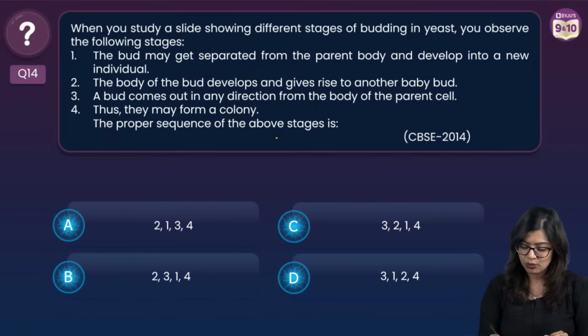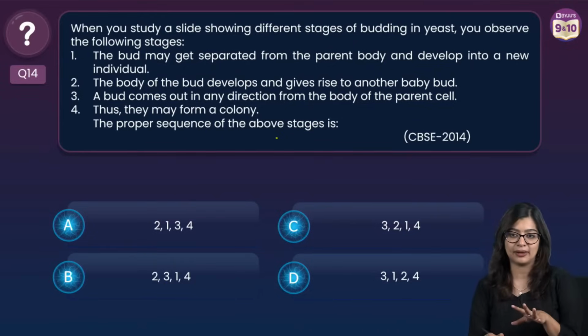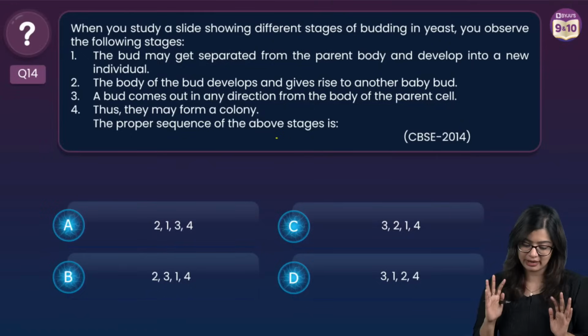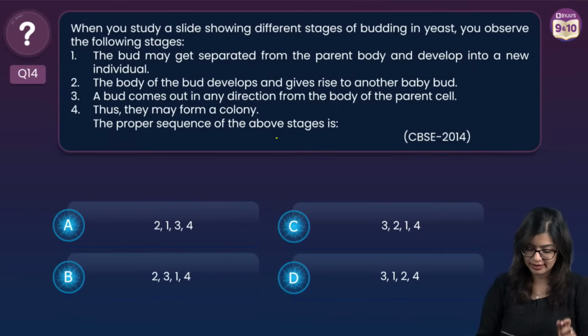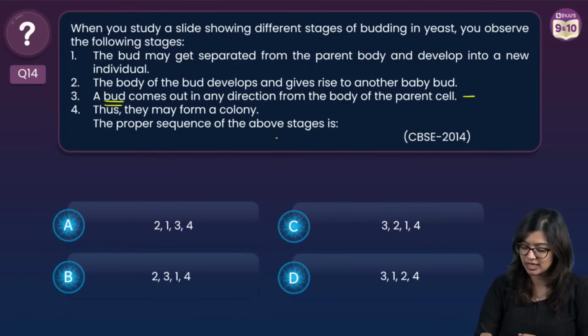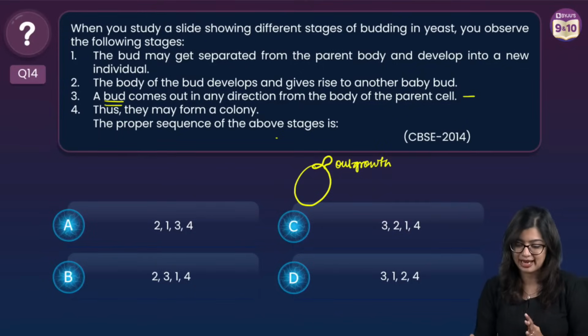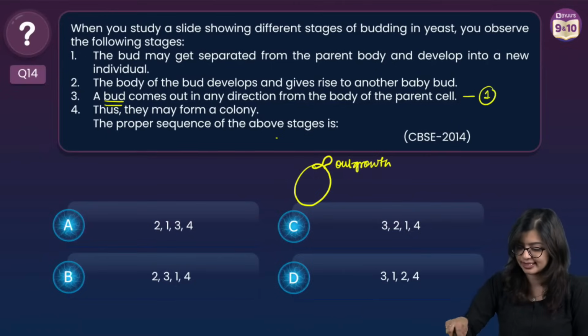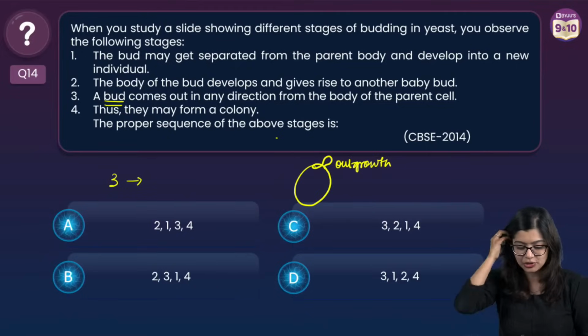So now, in your textbook, they have not given you yeast, right? But they've given you hydra. Use the same logic and apply it for this. Now, what happens first? First is formation of a bud, right? What is a bud? A bud is nothing but a small outgrowth. So in the case of yeast, it is a small outgrowth that starts to grow. It can come in any direction on the parent body, right? So this is the first thing. First, the bud comes out in any direction. After which, what do we see?